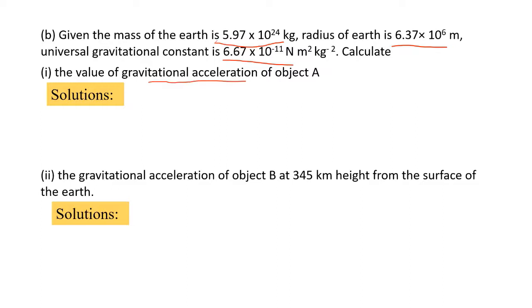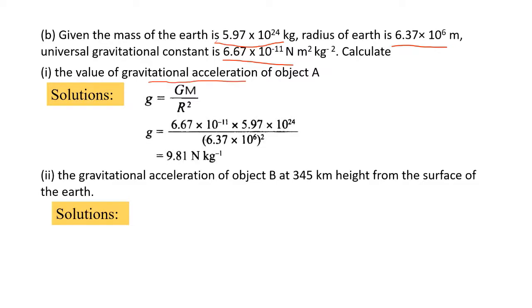In order to get the correct answer, first we write the information in symbols. Then, identify and write down the formula used. In this question, B1, we are going to use the formula g equals big G times m divided by capital R squared. Substitute numerical values into the formula and perform the calculation. The final answer is 9.81 Newton per kilogram.